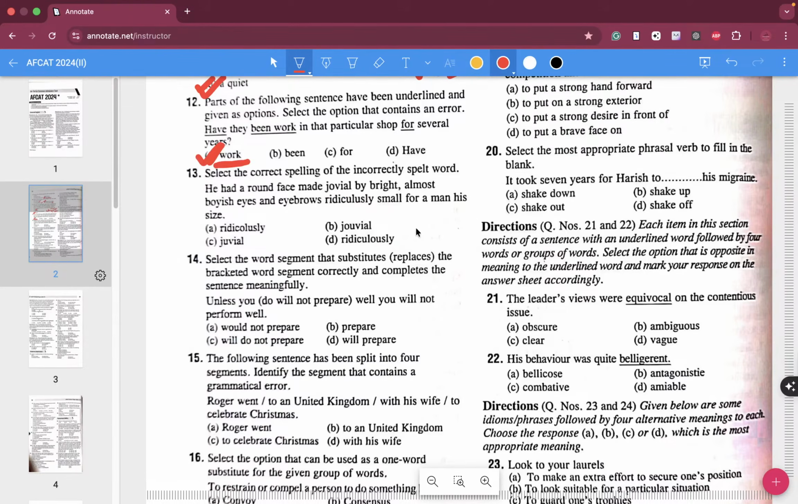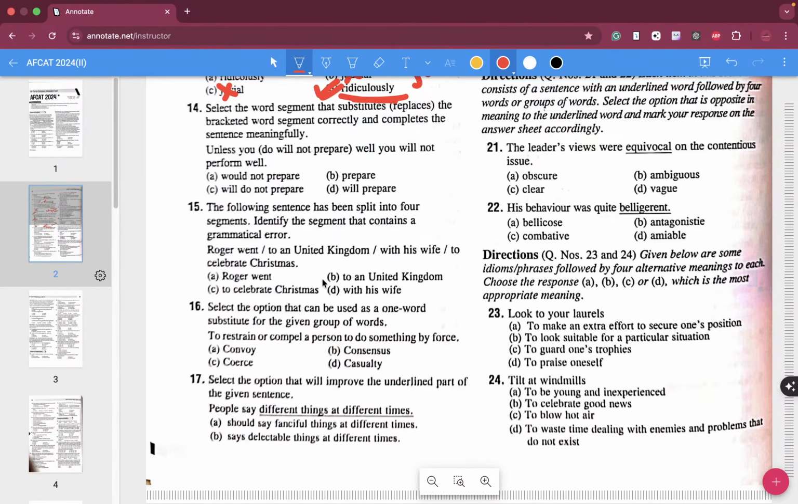Jovial, the correct spelling is jovial, right? So these two are not your correct answer. Ridiculously, ridiculous, R-I-D-I-C-U-L-O-U-S-L-Y. So over here D is your correct answer. C-O-L-O-U-S-L-Y is the wrong spelling over here, folks.